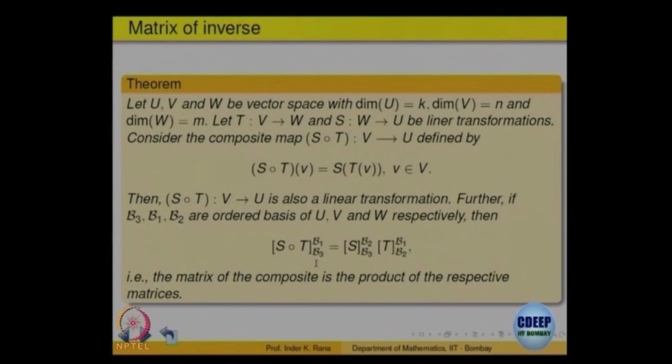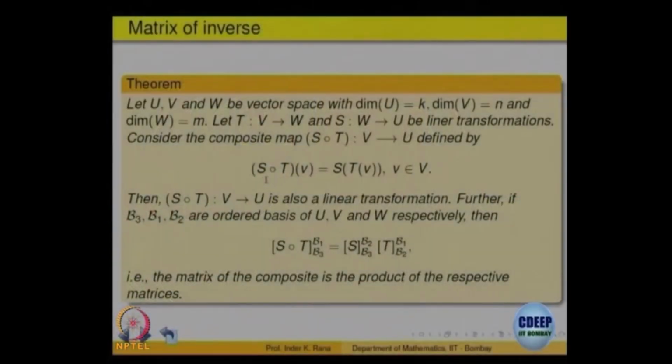Okay. Again, we will not prove this theorem, but we can compute an example. You take S, in the previous example itself, you can take S and you can take T, you can compose and find out the matrices of them and see that is the product of the matrices. But it gives a very nice corollary. Supposing this S and T are related, that they are inverse of each other, then what do you get?